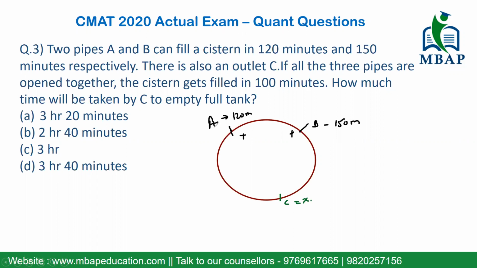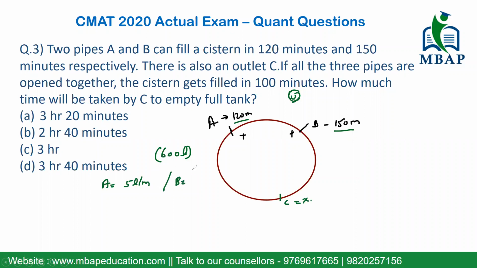And let's assume now the only assumption which I would want is fixing up the volume of the entire system. Now the time for A is 120 minutes, the time for B is 150 minutes. Let's take a value which is the LCM of 120 and 150, which basically will be 600. Let's assume 600 liters is the overall volume of the system, right? A can fill in 120 minutes. So what is the speed of A? The speed of A will be basically 5 liters per minute, which is 600 upon 120.